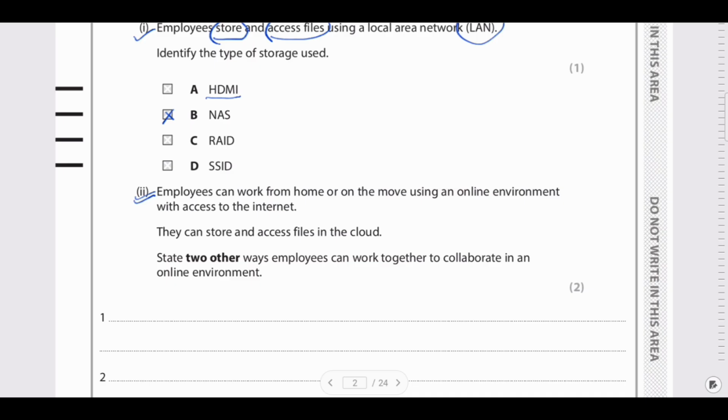The other things are that you can use Voice over Internet Protocol. You can also go for video conferencing to hold meetings. You can also use instant messaging or chat applications to exchange messages. You can pick any of these, whatever is easy for you to remember.